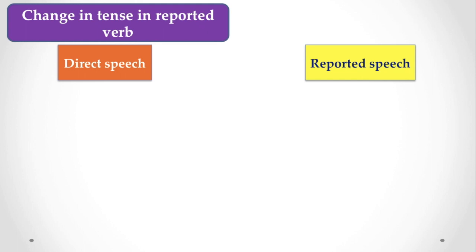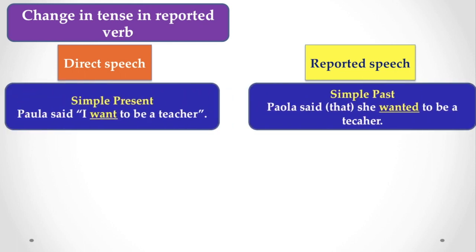of that particular sentence. That is, in direct speech, if the reported verb is written in simple present tense, in indirect speech it must be changed into simple past tense. Here you find, Paula said, "I want to be a teacher." Paula said that she wanted to be a teacher. You find the reported verb "want" becomes "wanted" in reported speech.